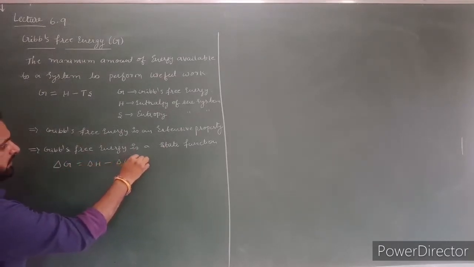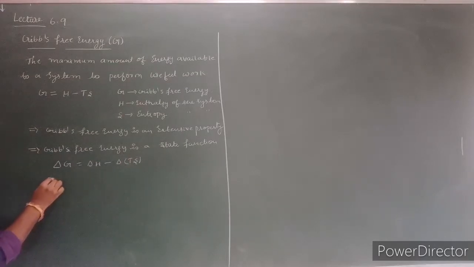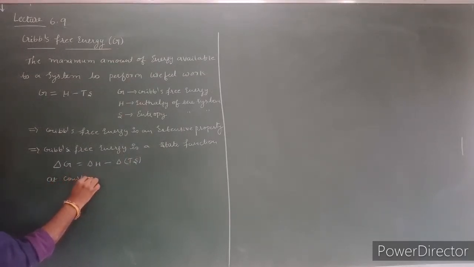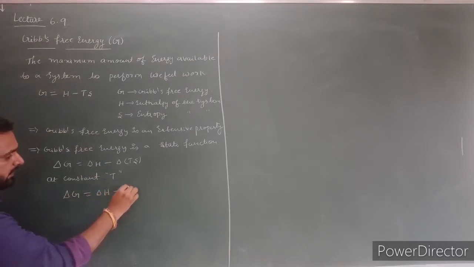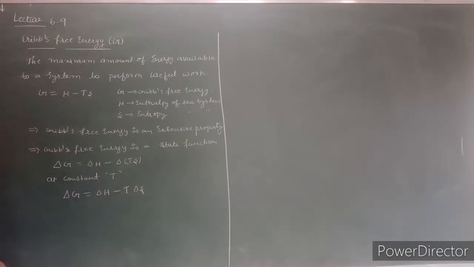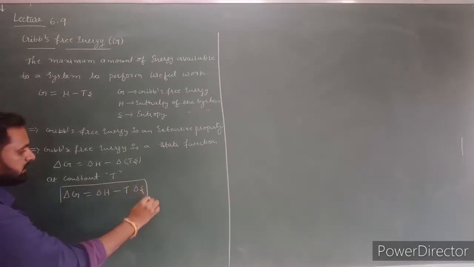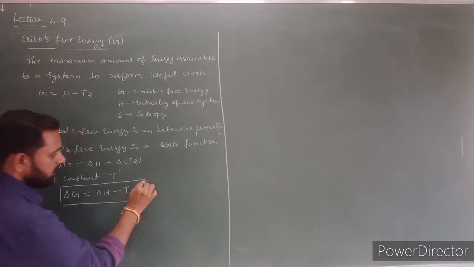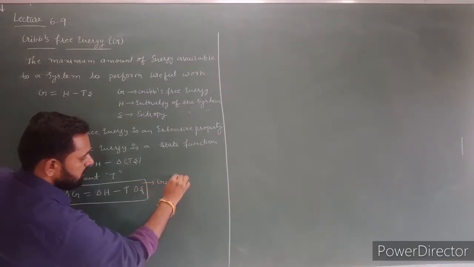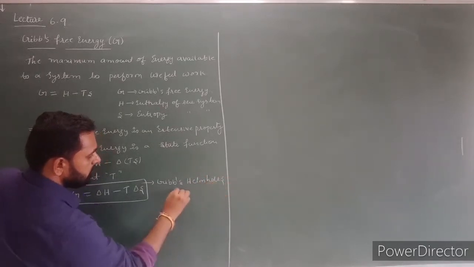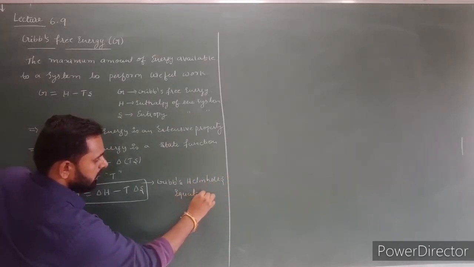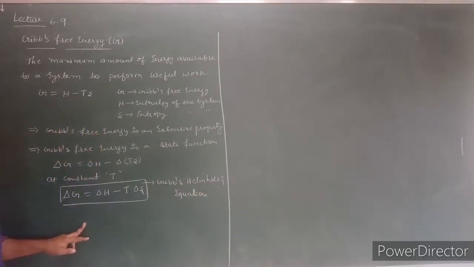So the change in Gibbs free energy is equal to the change in enthalpy minus the change in temperature and entropy. At constant temperature, this equation we can write as delta G equals delta H minus T into delta S. Here temperature is constant. This equation is called the Gibbs-Helmholtz equation. This equation is used to predict whether the process is spontaneous or non-spontaneous.